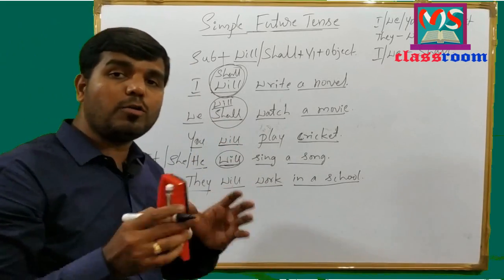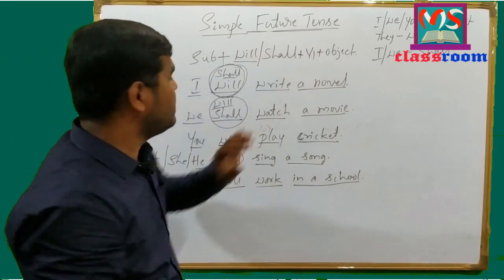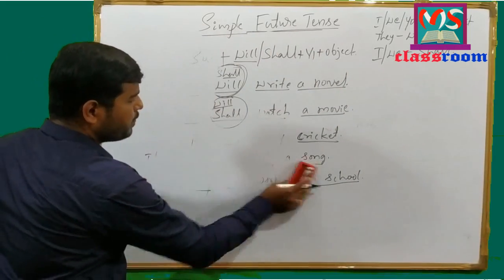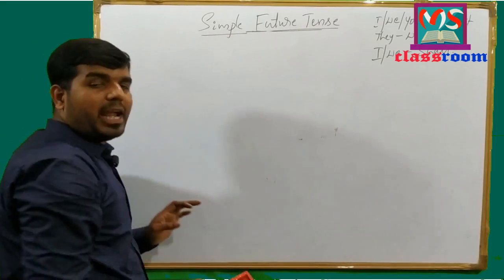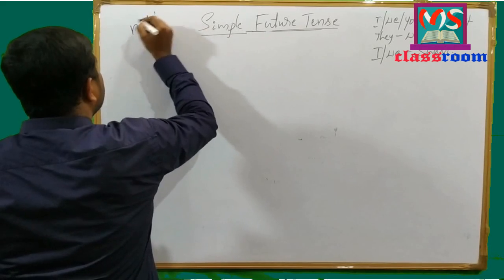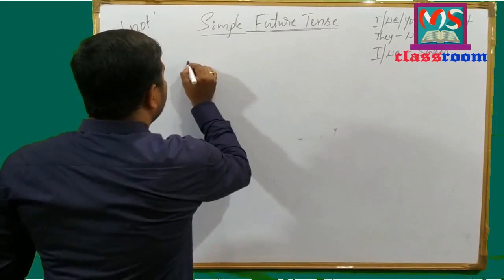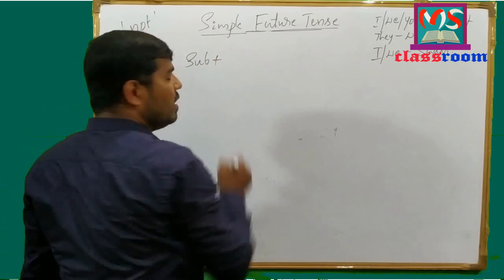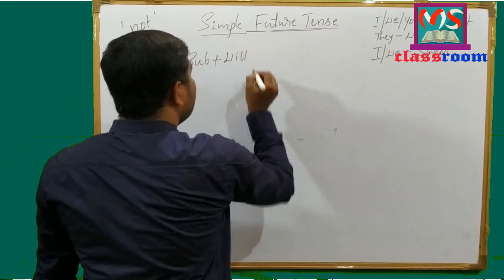Let us know how to form negative sentences in simple future tense. To form negative sentence, we use not, which is negative form. And look at the formula. We write subject, and after subject we write modal auxiliary.